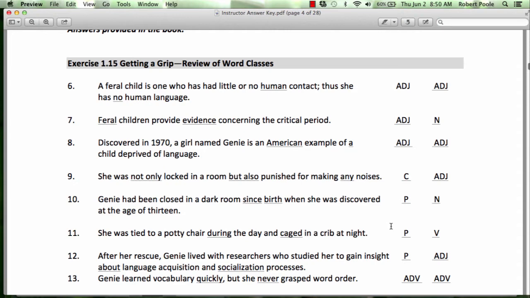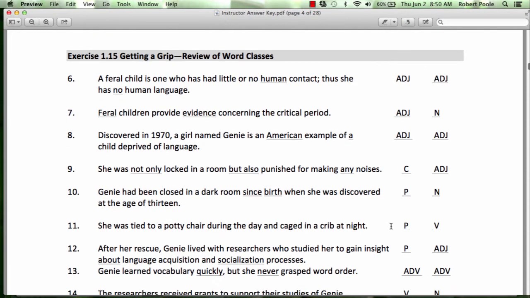In 1.15, let's look at these on word classes. So here in 1.15, we have human contact. Again, the essential adjective question of what kind. What kind of contact was it? It was human contact. No human language. This one may be a bit confusing, but you should substitute a word that you know is an adjective, has some human language, has the human language.